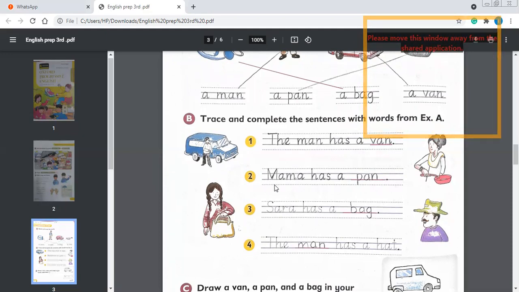Number 2, mama. Mama has a pen. Okay. Sarah has a, what is Sarah having? Sarah has a bag. Sarah has a bag. The dash has a hat. This man is having a hat. So we will say the man has a hat. The man has a hat.